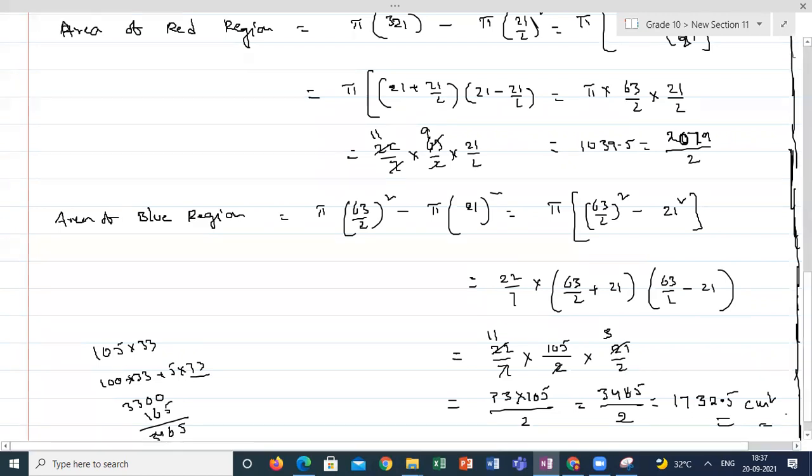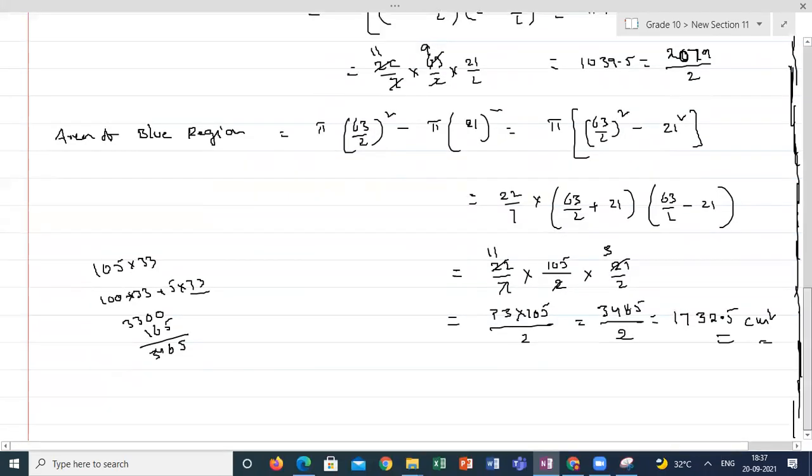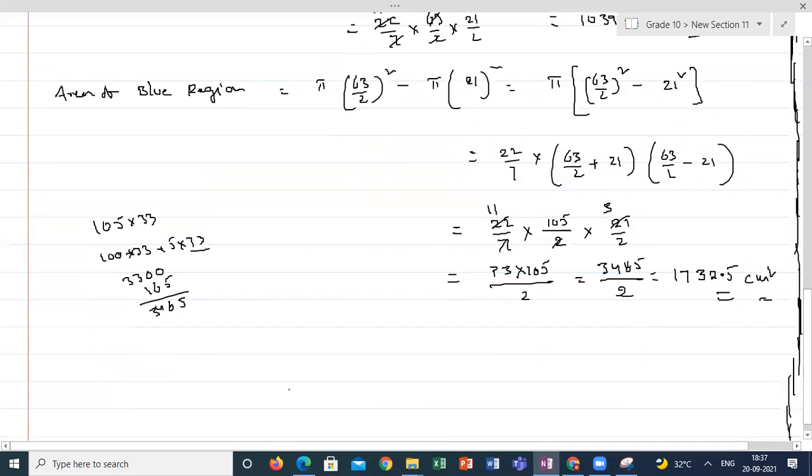Next one, area of the black region. Area of black region is fourth circle minus third circle. Fourth circle radius is 4 times 21 by 2, so 42.